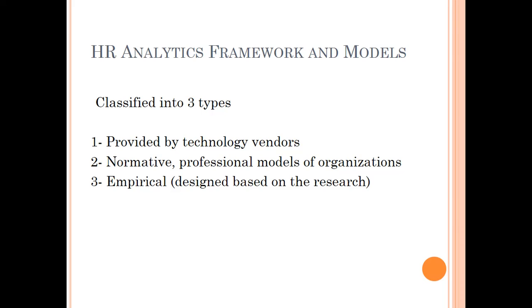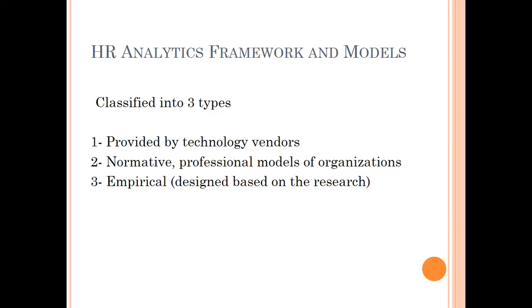These frameworks can be provided by the technology vendors, the ones creating the software on the basis of which those reports are generated. For example, SAP has HR related modules. Now, whatever is the algorithm behind that module is defined by the vendor themselves.